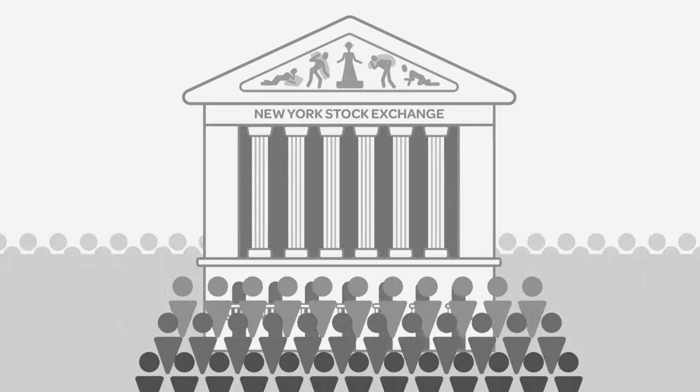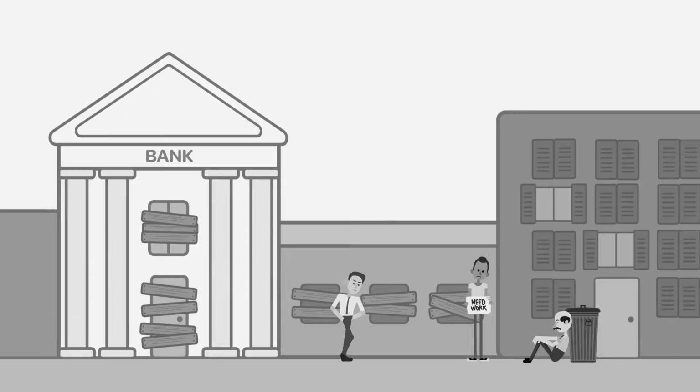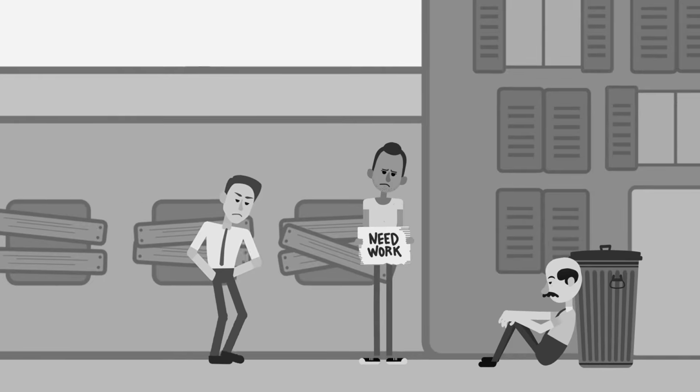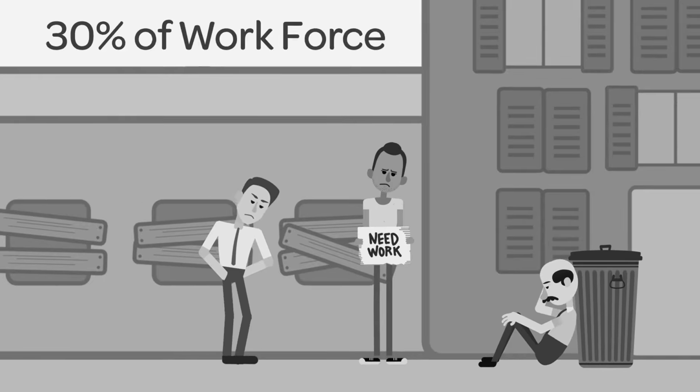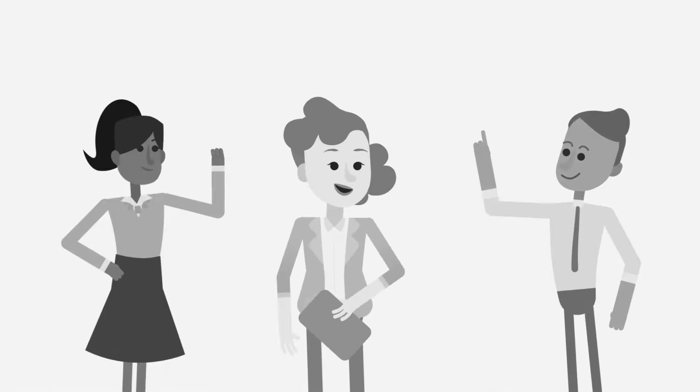substantially. The stock market crash of 1929 was not the sole cause of the Great Depression, but it did act to accelerate the global economic collapse. By 1933, nearly half of America's banks had failed, and unemployment was approaching 15 million people, or 30% of the workforce. The devastation motivated regulators to act.